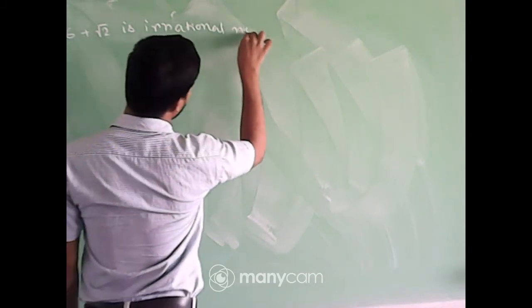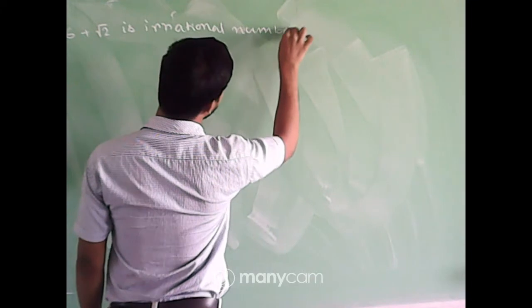We have to prove it is an irrational number. Yes, Vivek, we have to prove that our assumption is wrong. Same process we will apply.